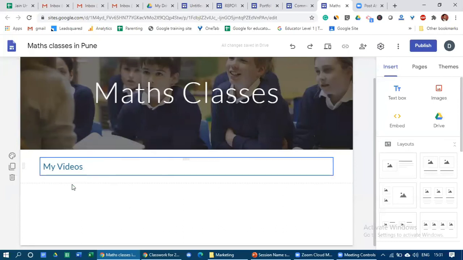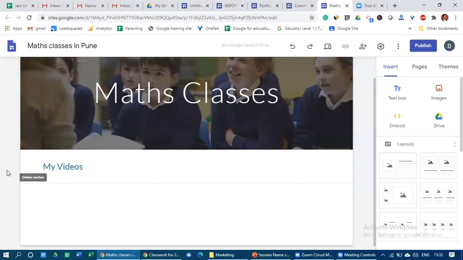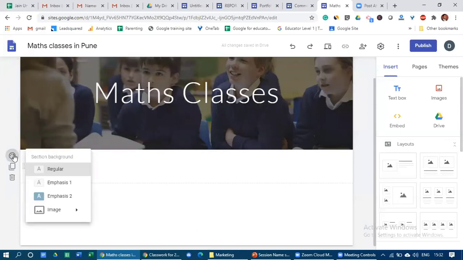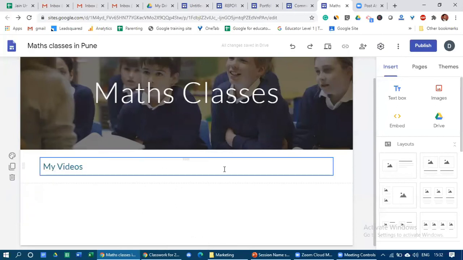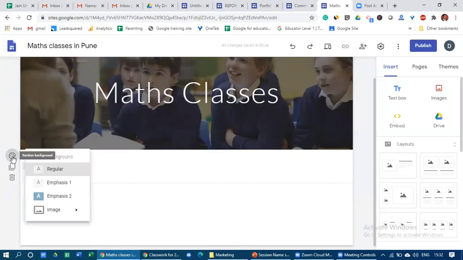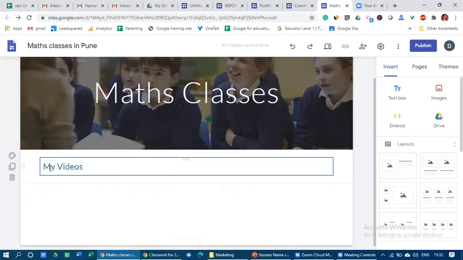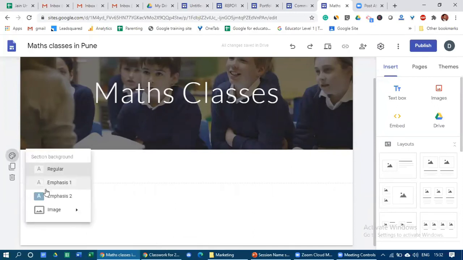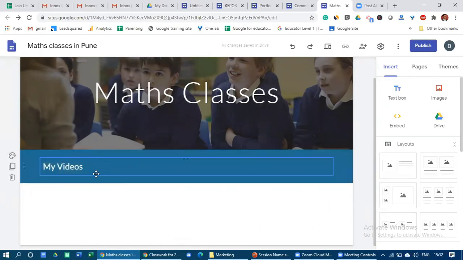Now, whenever I'm clicking or my mouse is here, you will see three options always getting highlighted. Let me click this option, section background. What does section background mean? As of now this is in white color, right? When I click section background, I can change my color. Just click onto it and you will get different options. I am selecting the one for emphasis, and you can see now the color is getting changed.